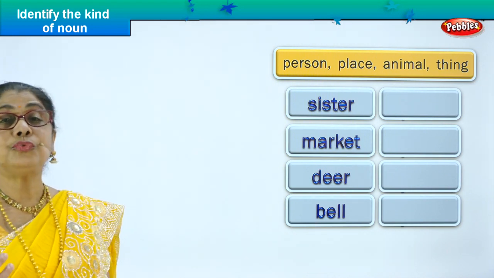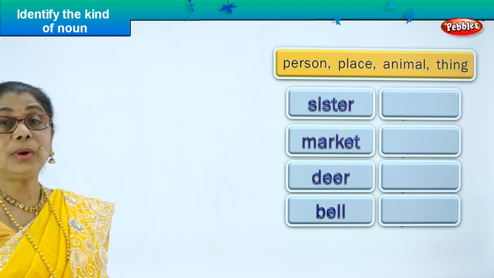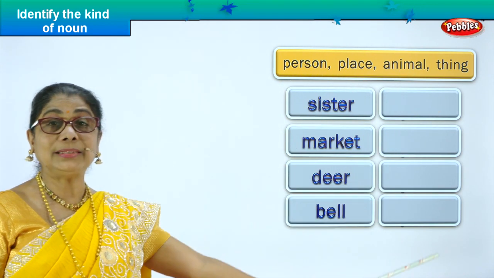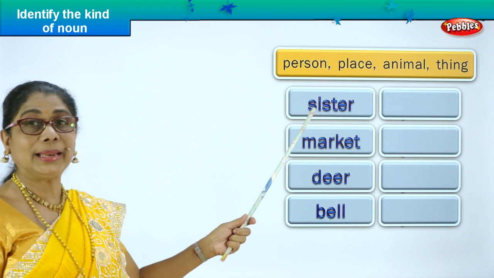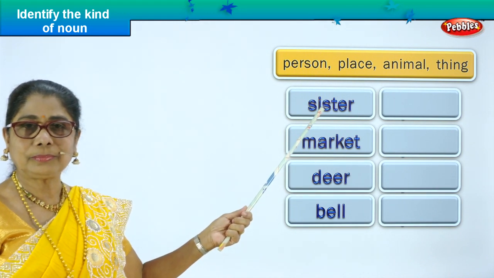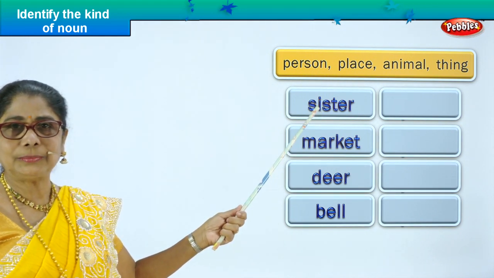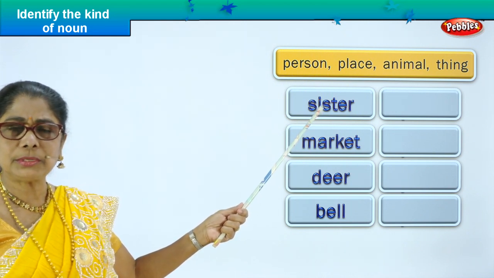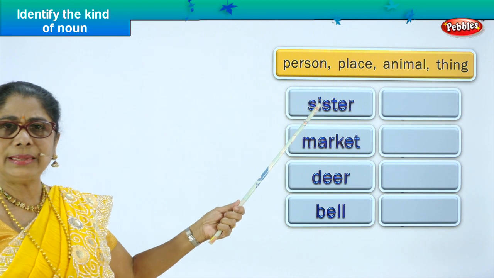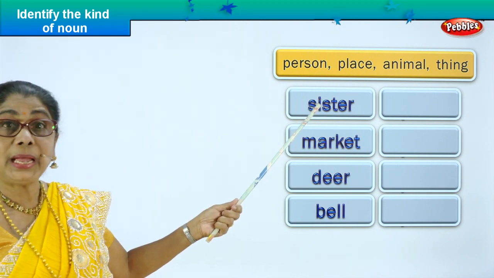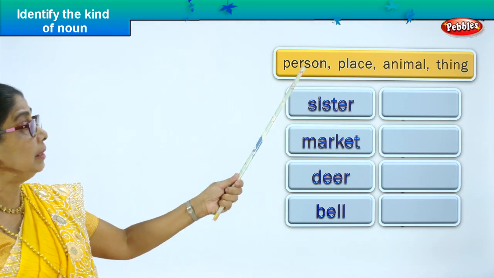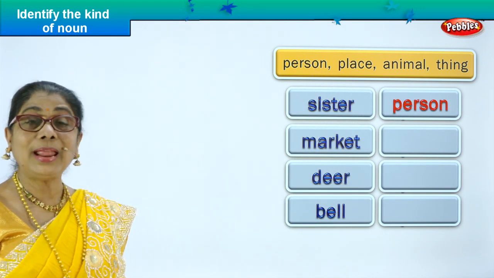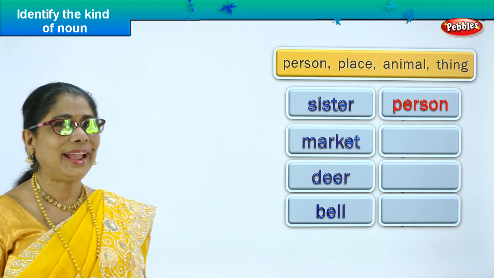Now we have to find out what kind of noun, person, place, animal or thing. Where does it come under? First one, sister. What kind of noun? Who is a sister? It can be a big sister or small sister or mommy's sister or daddy's sister. So what is that? A person. Sister is a person. So we write it here. Person. Sister is a noun and it's a person. So we found the kind.